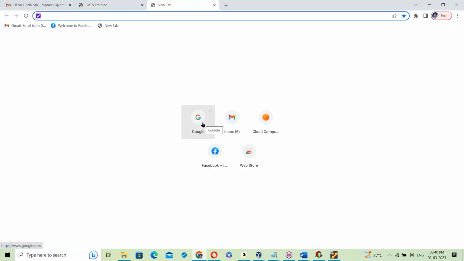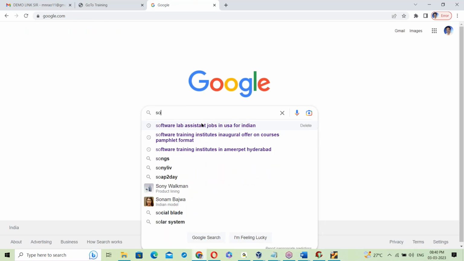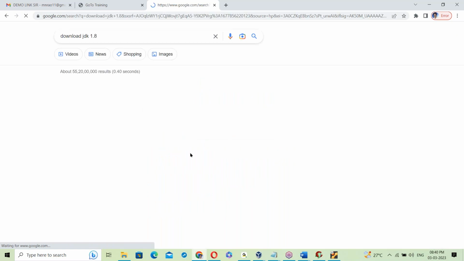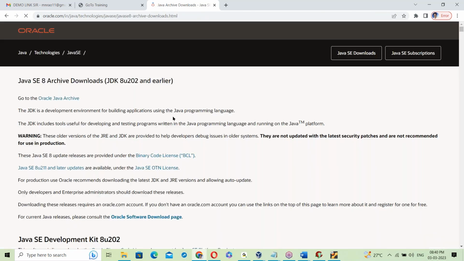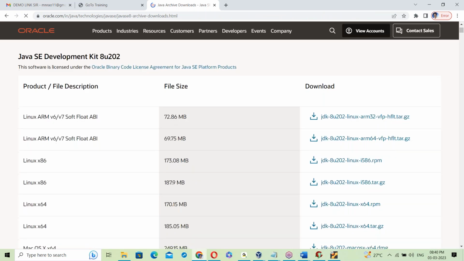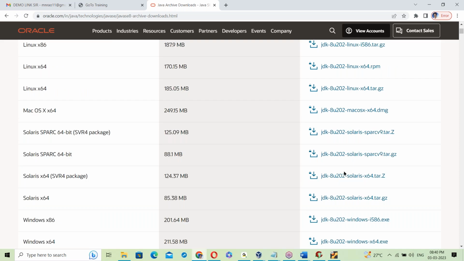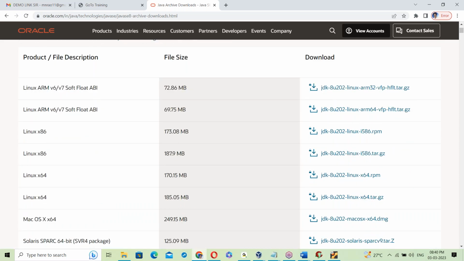Let us check the JDK. Let me show the JDK here. Download JDK 1.8 from Oracle Corporation. See, there are different JDKs, not only one JDK. If the JDK were common everywhere there would be only one software, but here there are many.